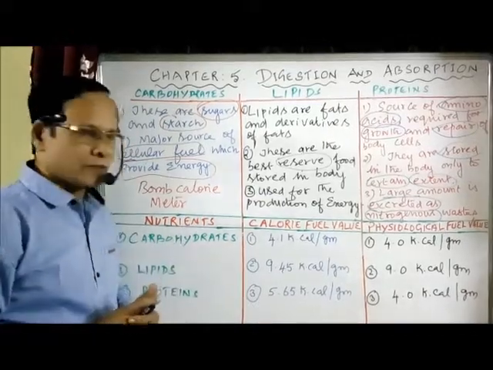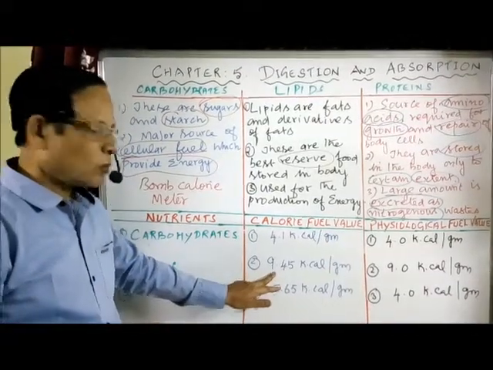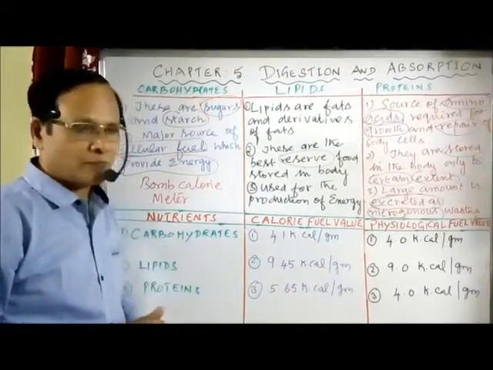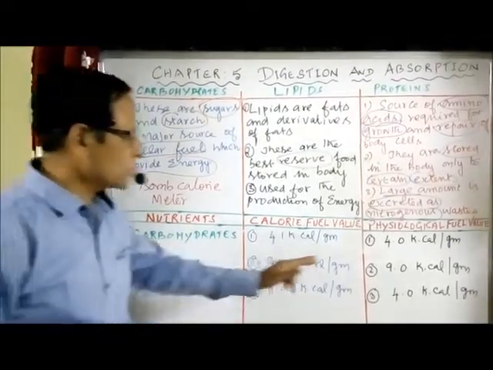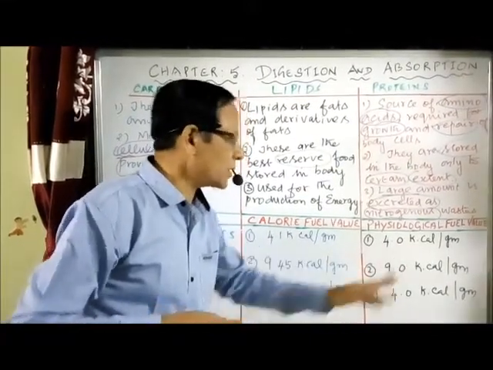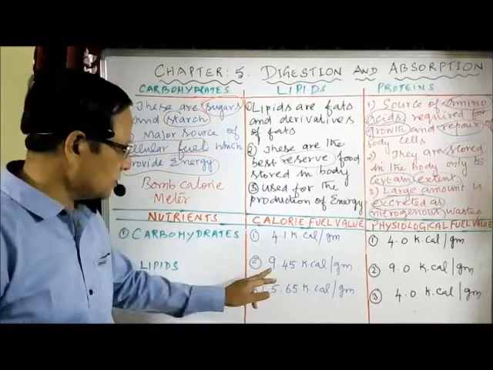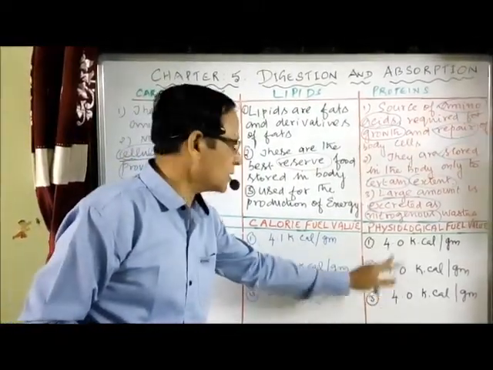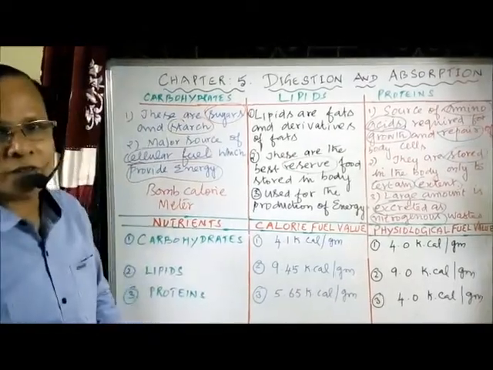If you are taking the lipids, in a bomb calorimeter, 1 gram of lipid produces 9.5 kilocalories of energy. The same 1 gram of lipid or fat in a living cell within our body releases only 9 kilocalories of energy. Here too you see that it is higher in calorie value and lower in a living cell, which is called the physiological fuel value.